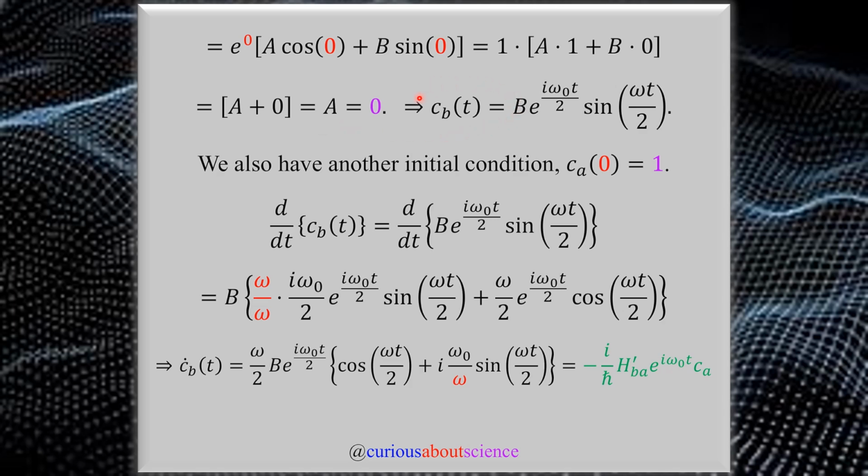So we're left with A plus B, or A plus 0, which is just A, but the whole thing was said to be 0. So we know that A equals 0. With that, we confine ourselves to CB. C lowercase b of t is equal to some function B with the exponential and the sine. Okay, but we were still given another initial condition, namely that CA of 0 equaled 1. But in order to use this, we have to take the derivative of our CB function in order to substitute in the CA term and solve for CA, and then upon solving that, we get the B coefficient. So a lot of work left to do because, again, these were coupled equations.